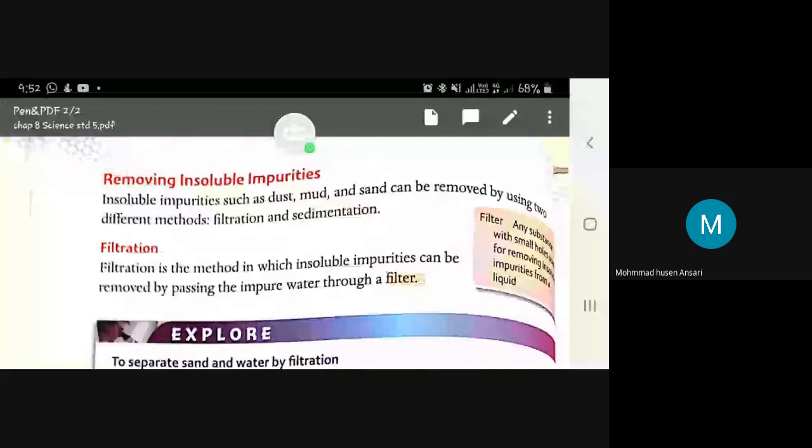Removing insoluble impurities. Insoluble impurities such as dust, mud, and sand can be removed by using two different methods: filtration and sedimentation. Okay, let me first explain this and then you read again. To remove insoluble impurities, there are two different methods. First is filtration and second one is sedimentation.